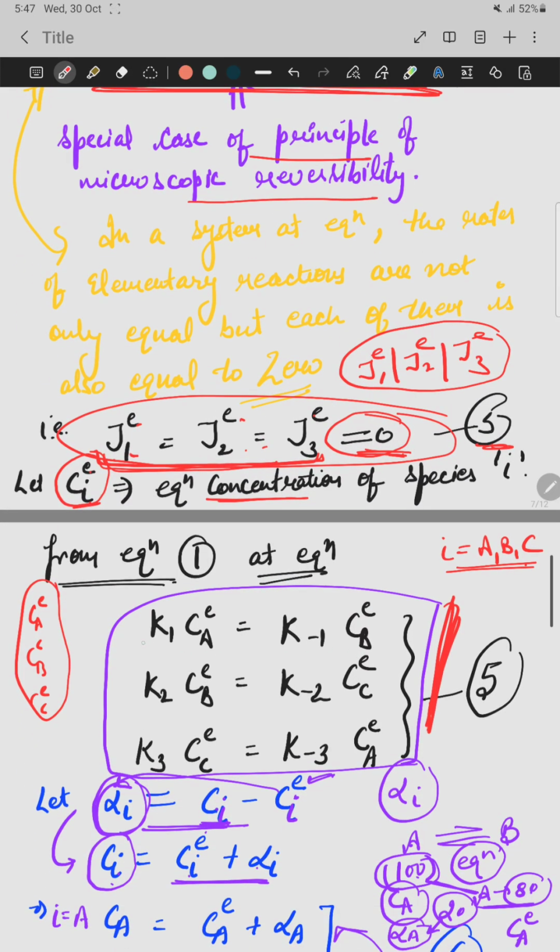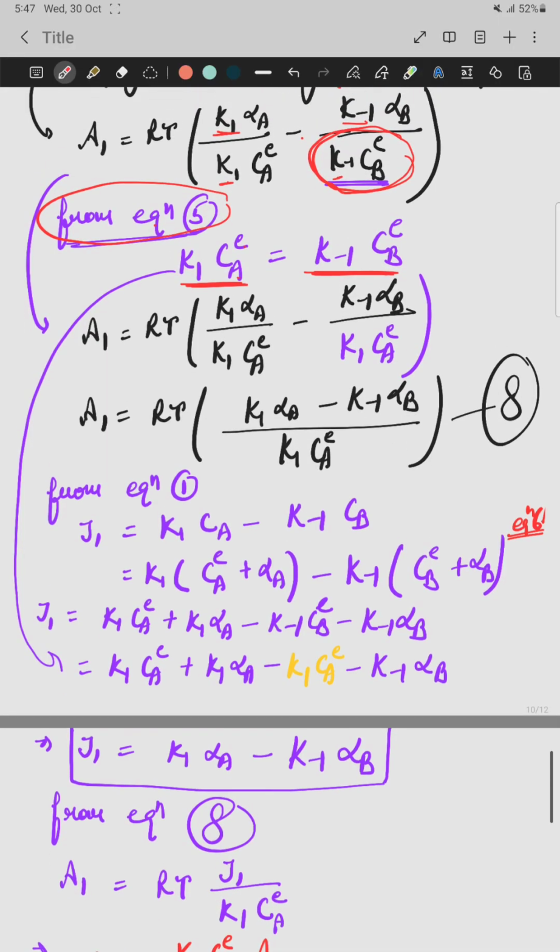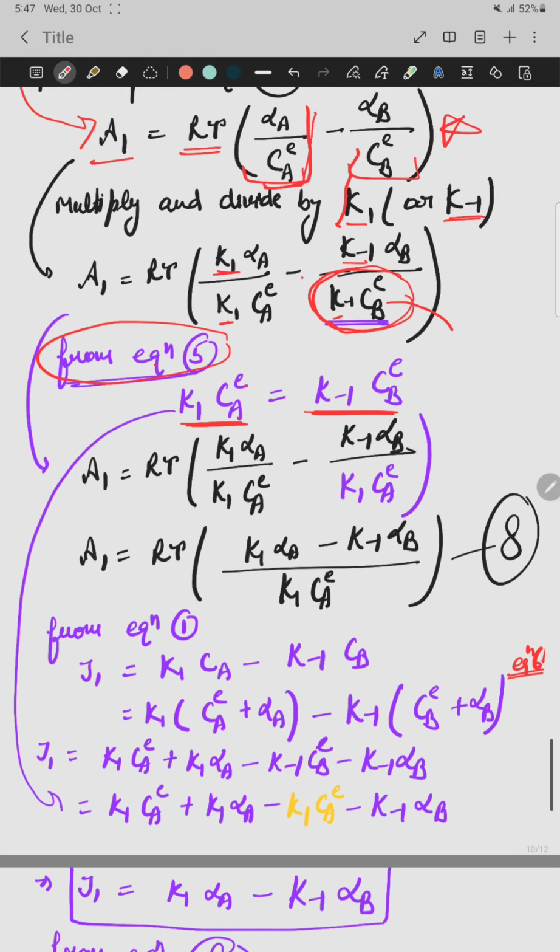So in this equation we simply replace this with this.